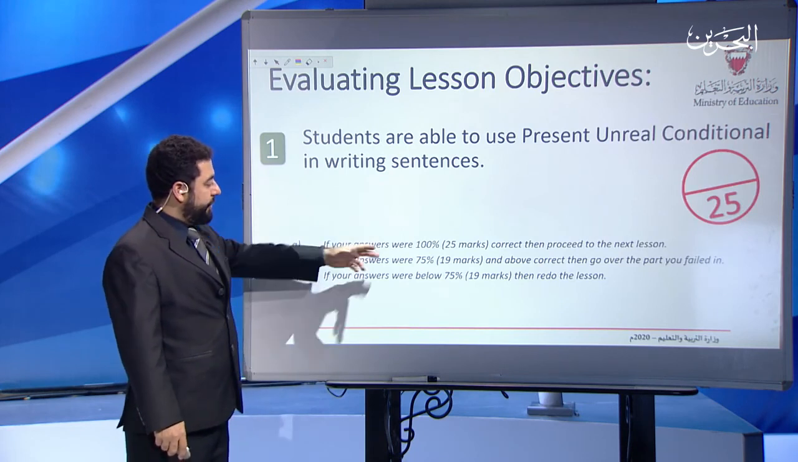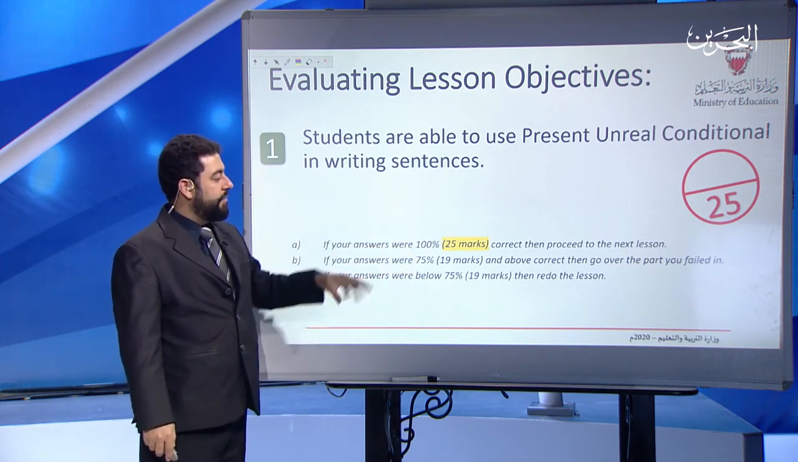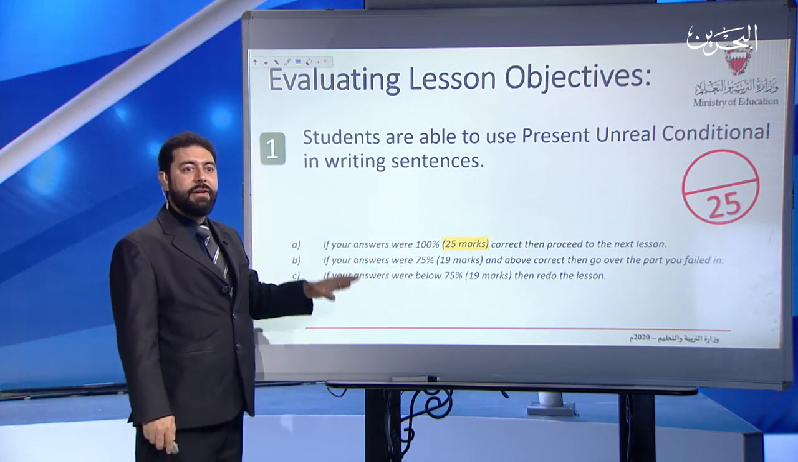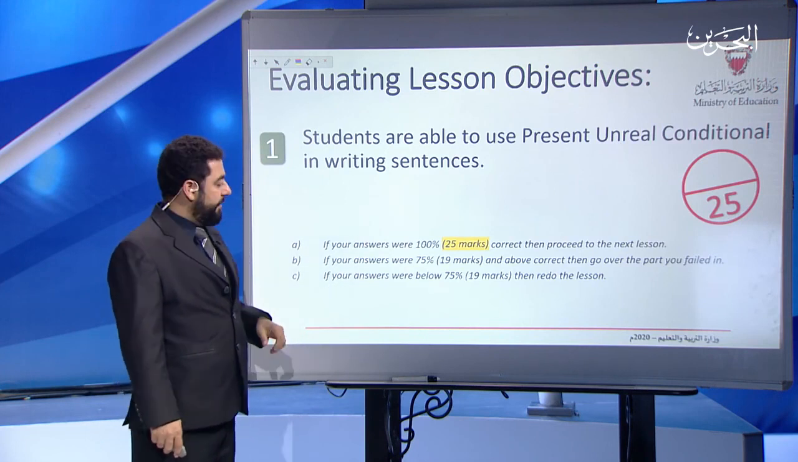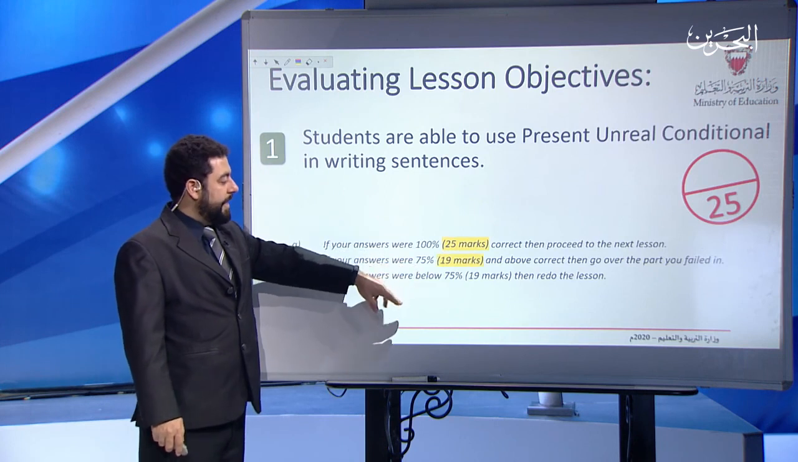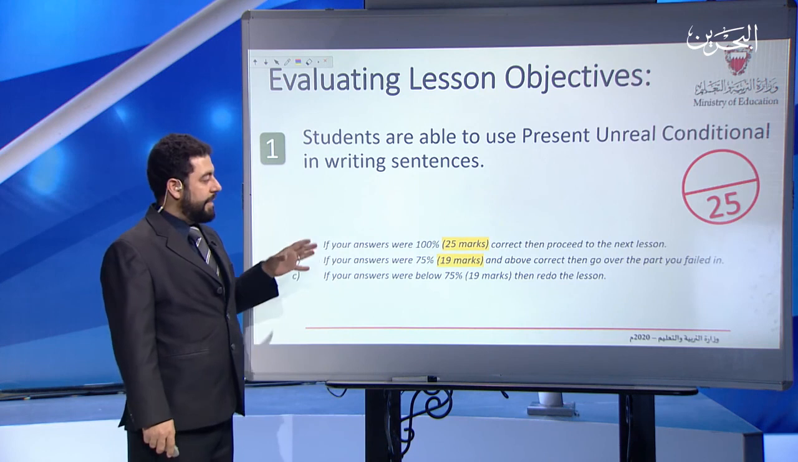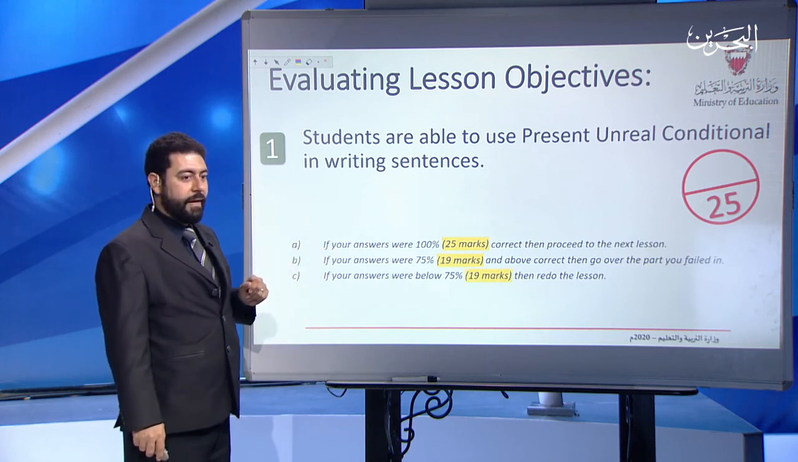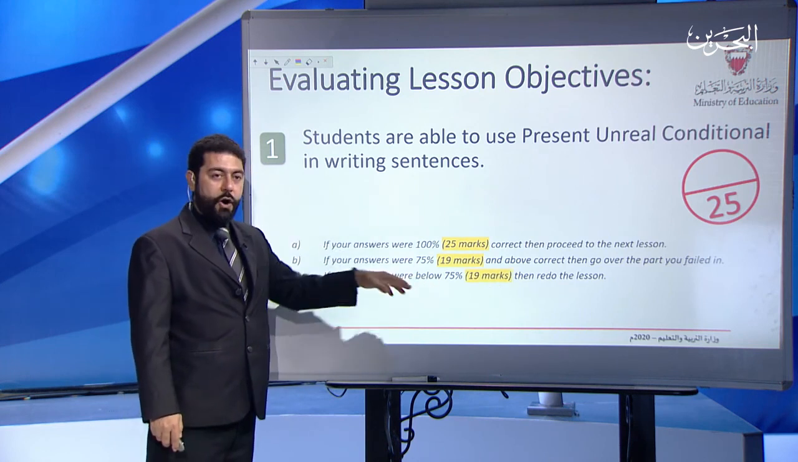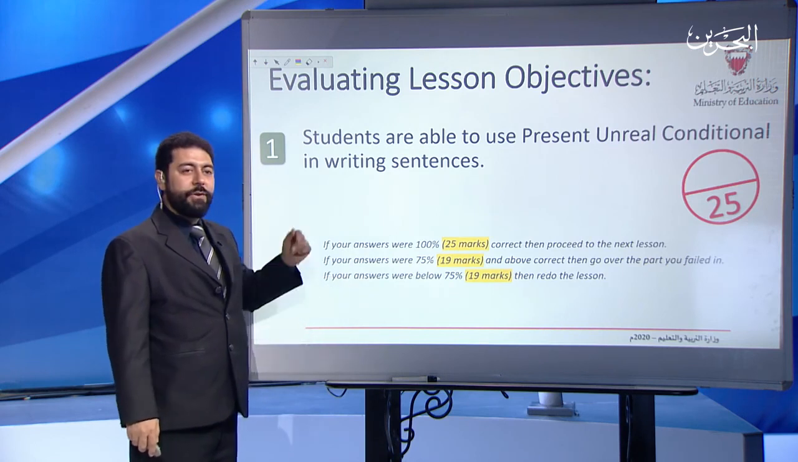If you have finished with 100% correct answers, that means 25 marks exactly, then you can proceed to the next lesson. If you have 75% or above, that means 90 marks and above, you can go over the part that you failed in and redo it. If you have 75% or lower, that means 90 marks or below, then redo the whole lesson.